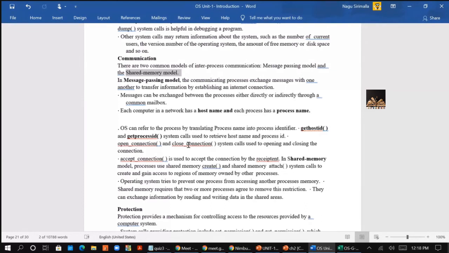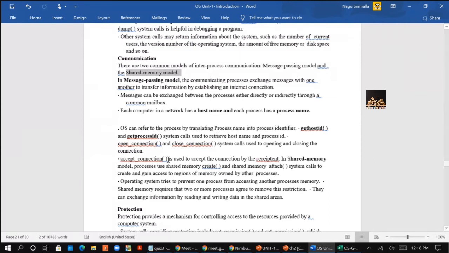After communicating with the device, you can simply close the connection. When you send open connection, if the receiver is ready to communicate with you, then it will accept the connection. If it is not accepting the connection, you will not be able to communicate.